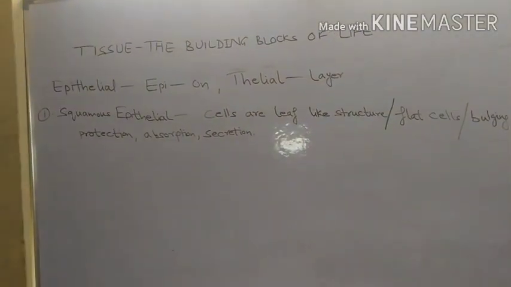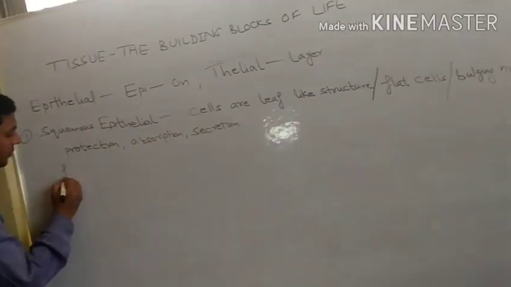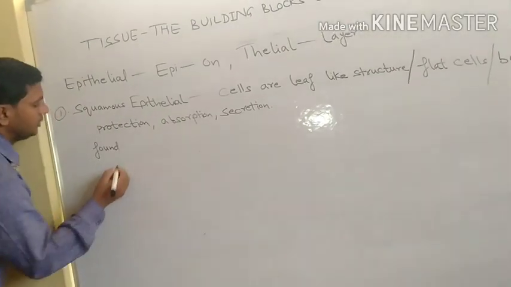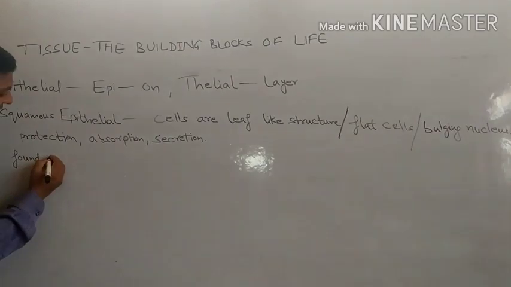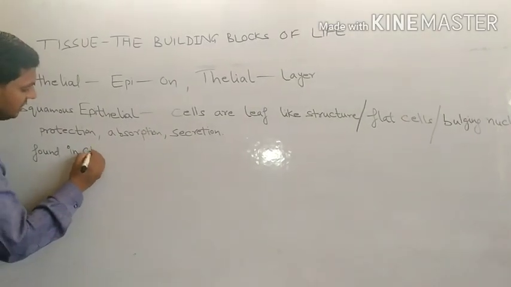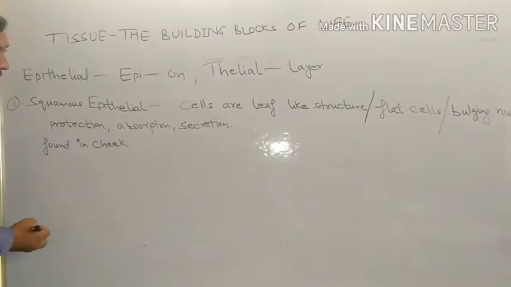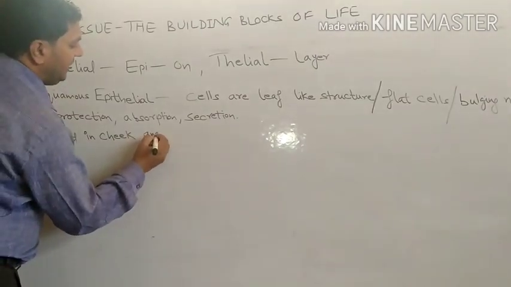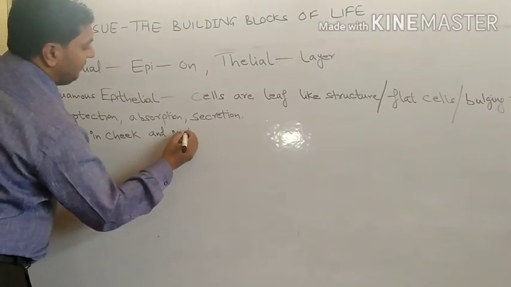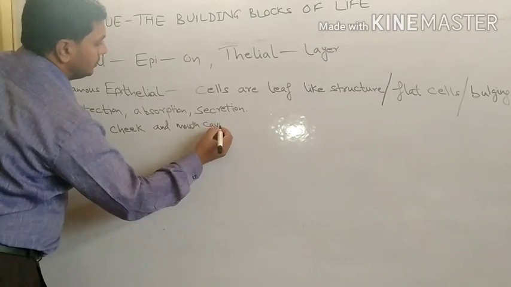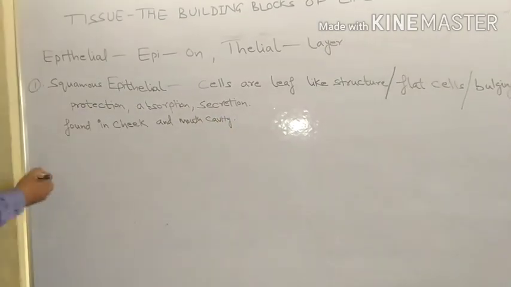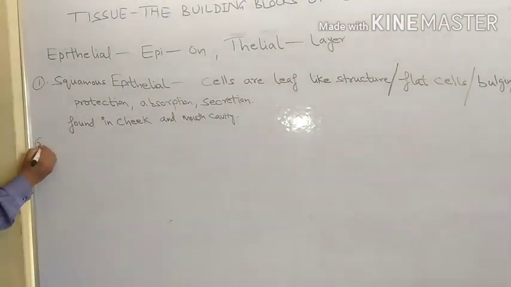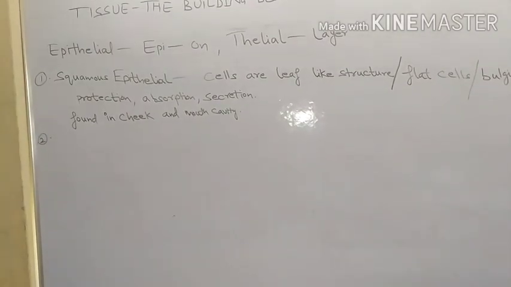These epithelial cells are found in the cheek and mouth cavity. So squamous epithelium is clear to everybody.